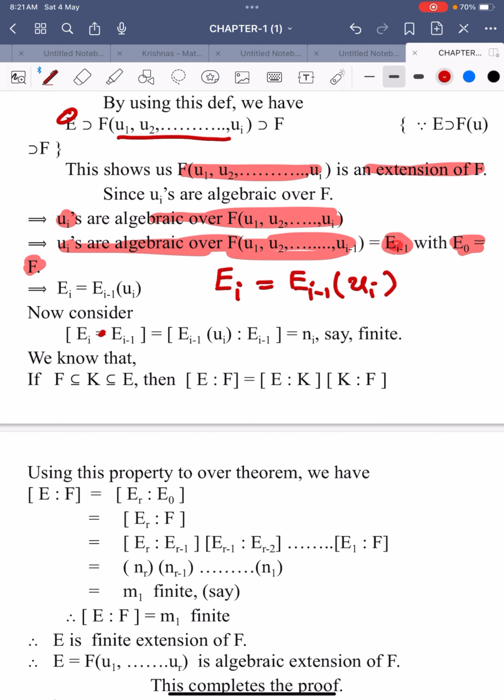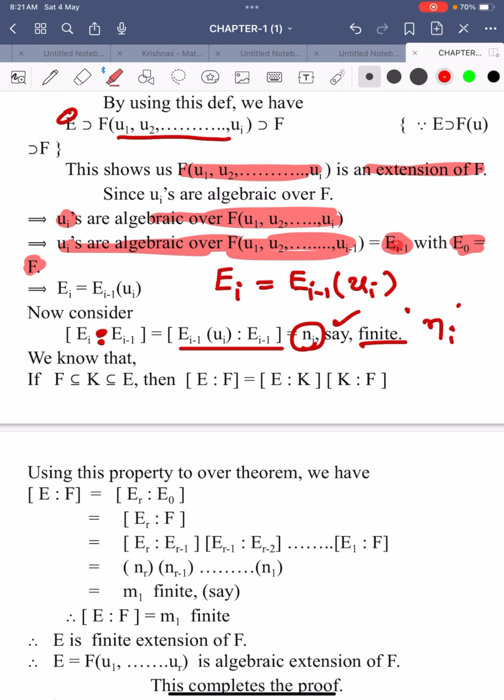Now consider the dimension. The dimension of Ei over Ei minus 1 is equal to the dimension of Ei minus 1 of ui over Ei minus 1. It is equal to ni. We are taking small ni as a number, just choosing that number, which is a finite number.